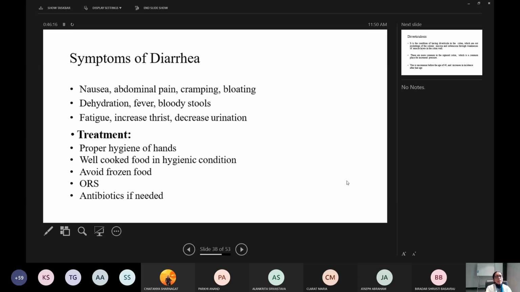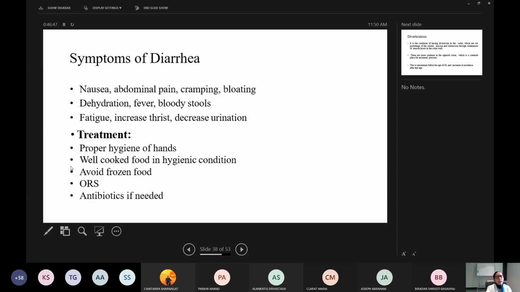Next, coming on to symptoms. So what are the symptoms? You all have suffered, I hope. Nausea, abdominal pain, cramping, bloating, dehydration, fever and bloody stools, then fatigue, increased thirst and decreased urination. Decreased urination is because of dehydration. Increased thirst is also because of dehydration.